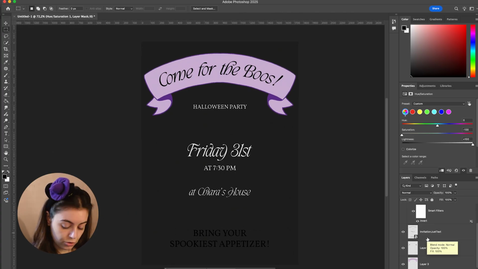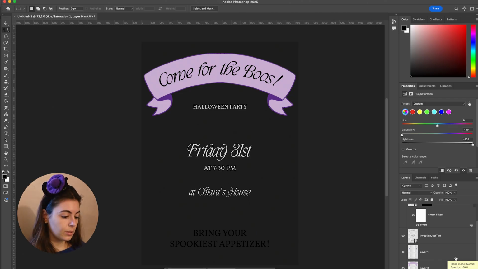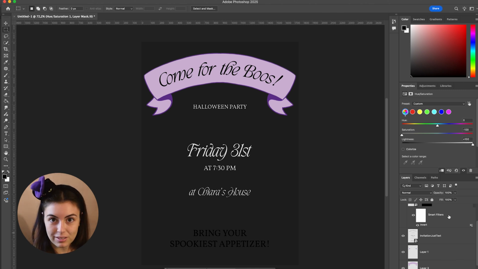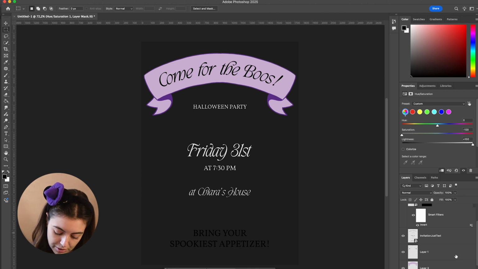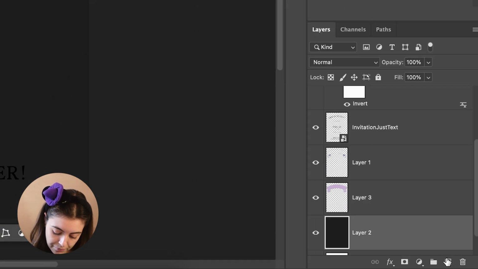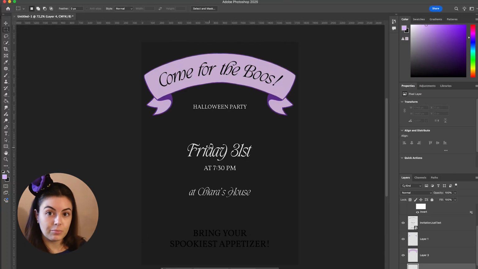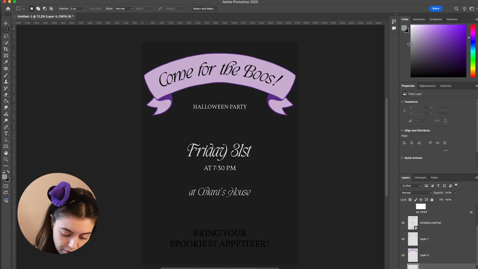I left it black just because we can work with the background of it. Maybe we can do like a gravestone from which we can read, bring your spookiest appetizer, as if someone said it before dying. So what we're gonna do is create a new layer and draw our gravestone. I'm going to do it here.